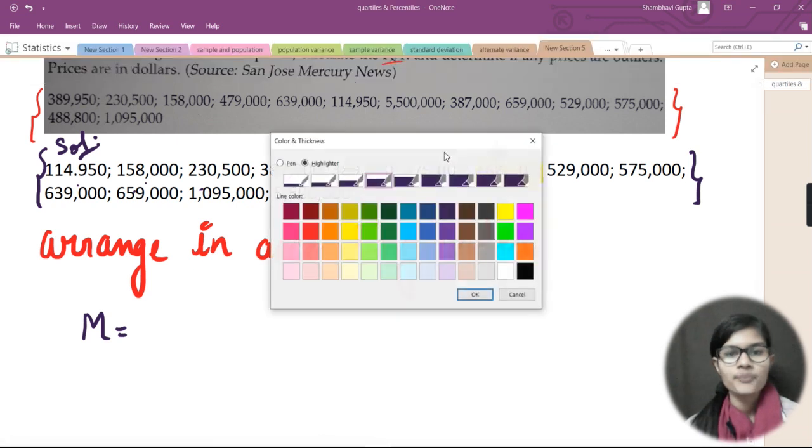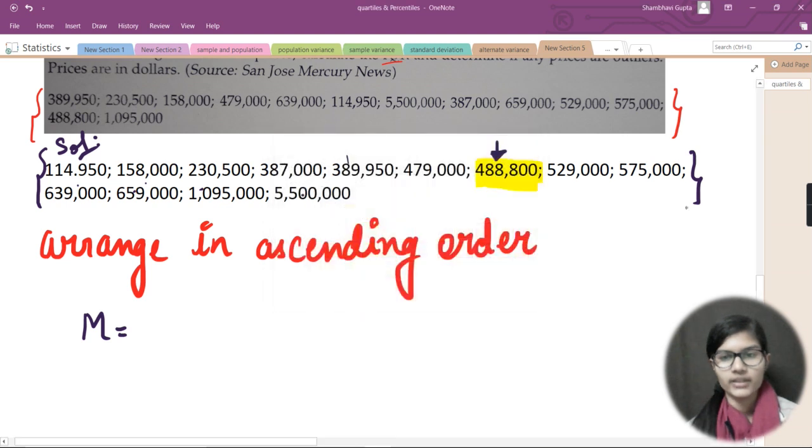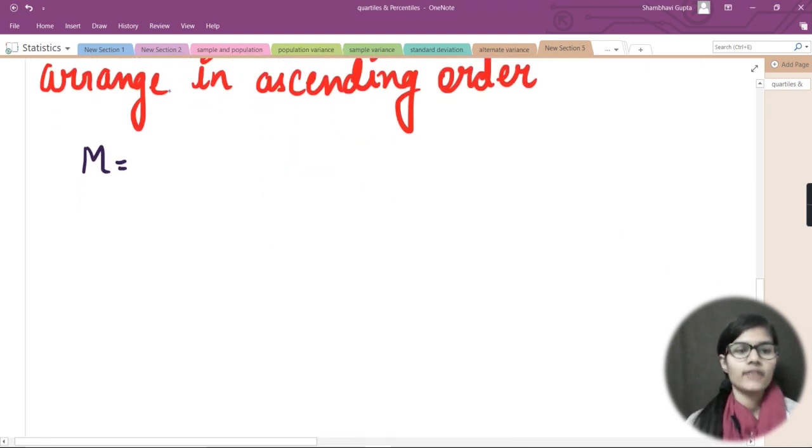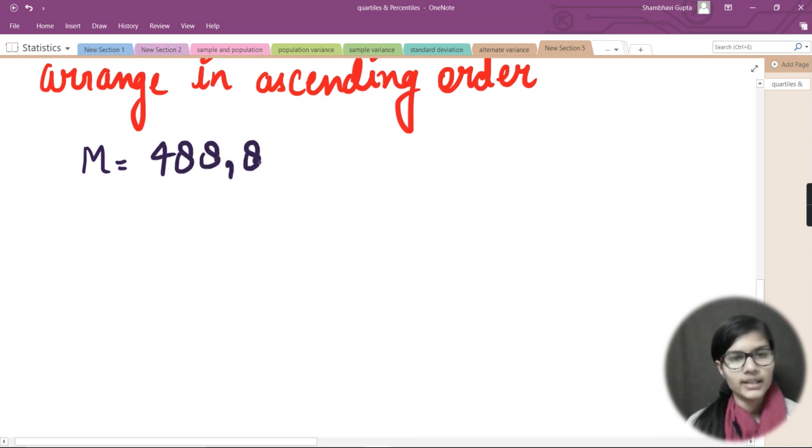Before that, let me change my highlighter to my pen. So my m is 488,800.